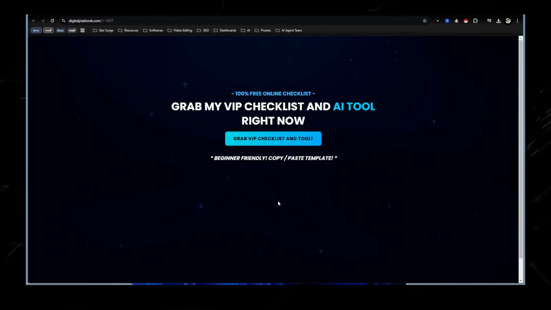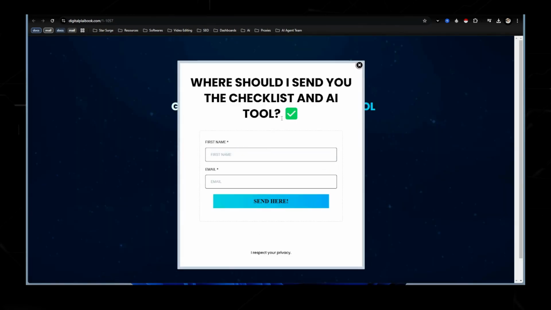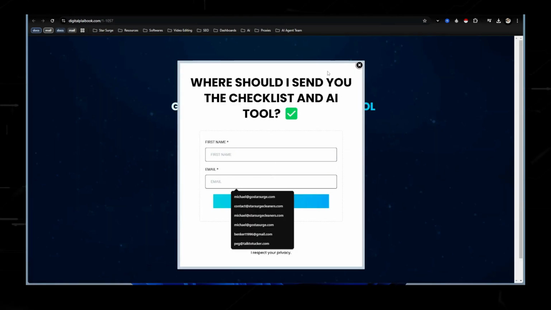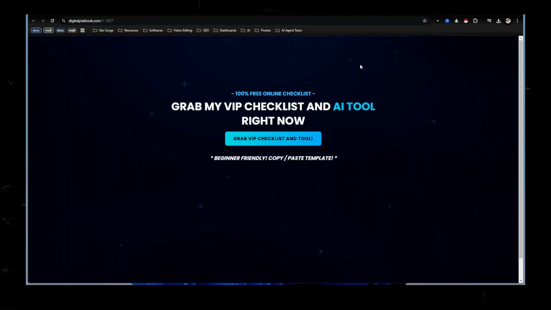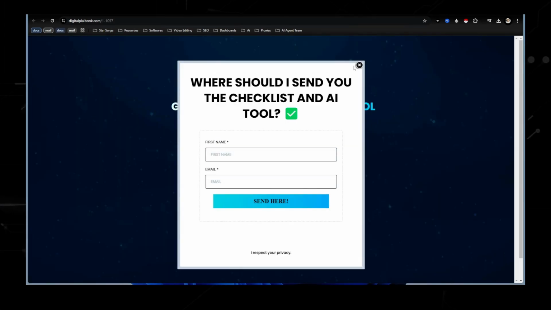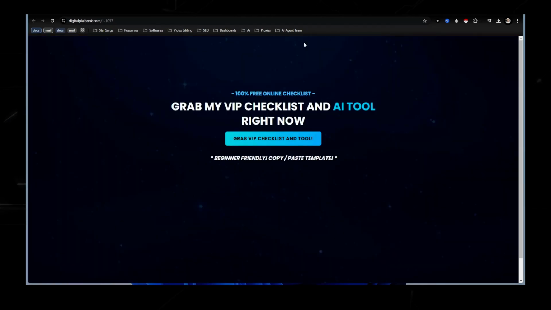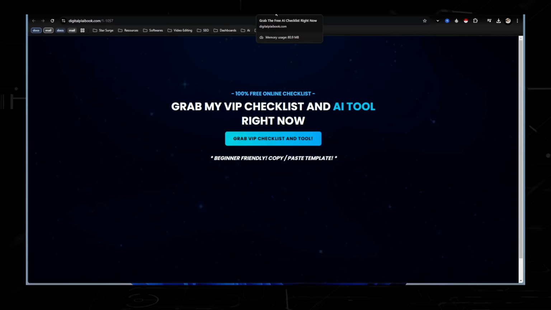So this is the actual funnel that I use. If you want it, it's in the VIP checklist. But this is what a simple opt-in is. Boom, they click there, first name, email, opt-in, and then they get sent what they opted in for. So I briefly showed, a brief, I can't speak and I'm not editing that out. I just briefly went over that.